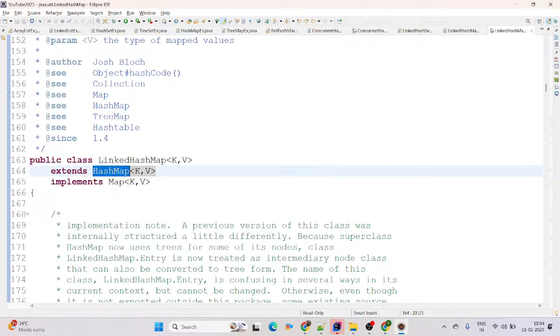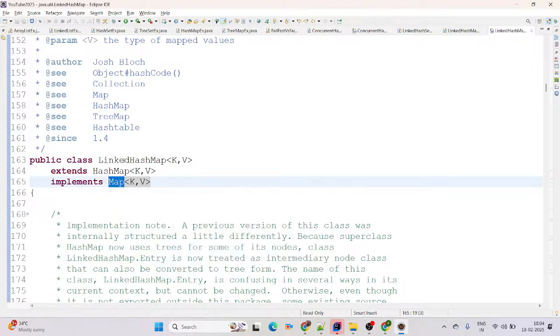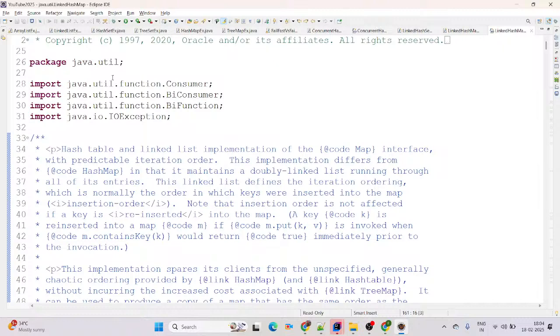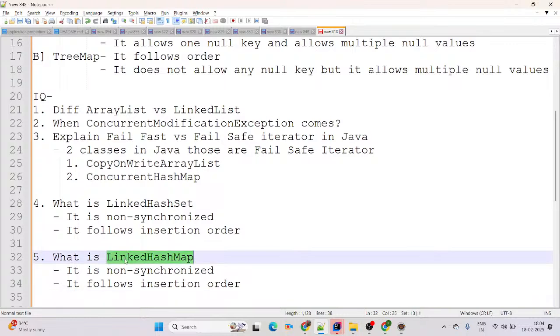And implementing which interface? Map interface. Like key must be unique, value allows duplicates. Perfect. And this is key value pair. And LinkedHashMap comes in which Java version? 1.4. And coming from which package? The package is java.util. This is the internal structure you can consider. Perfect. I hope you got the clarity of what LinkedHashMap is.